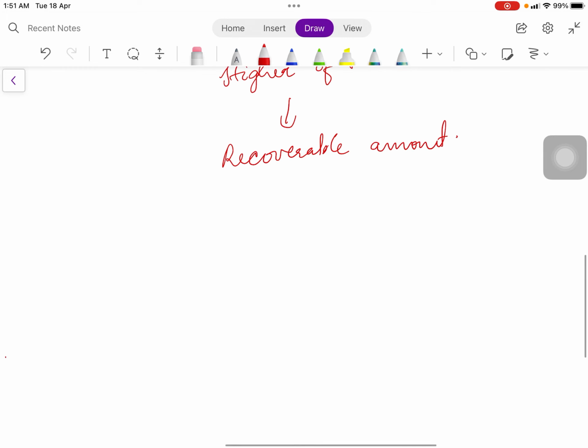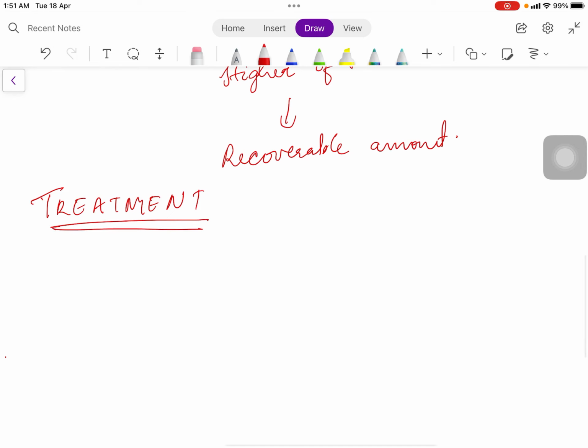Again, let's move on to the treatment. You have found the recoverable amount, so you have to have a treatment for what you have found. First one, if carrying value is greater than the recoverable amount, then there is an impairment.